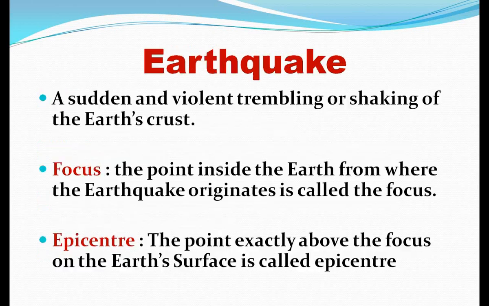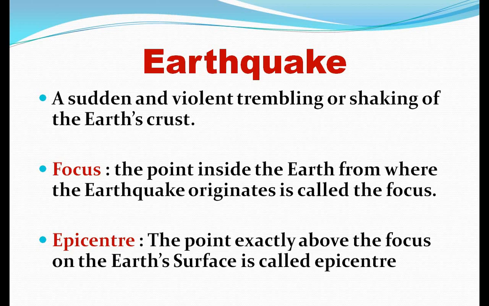Yes. Next one is earthquake. The sudden vibrations and tremor in the crust of the earth is called an earthquake. One of the causes of the earthquake is the movement of molten rock inside the earth's crust. There are two main places: first one is focus and second is epicenter.